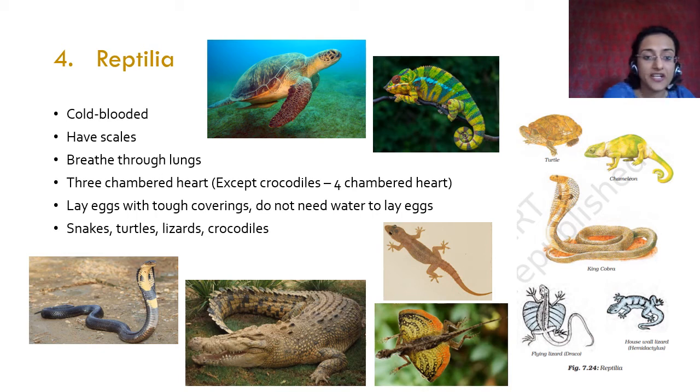Okay, what are the characteristics? They are cold-blooded, they have scales, breathe through lungs. What is the difference between amphibian and reptile here? That they lay eggs with tough covering. That is why they do not need water to lay eggs. That is one of the main differences.